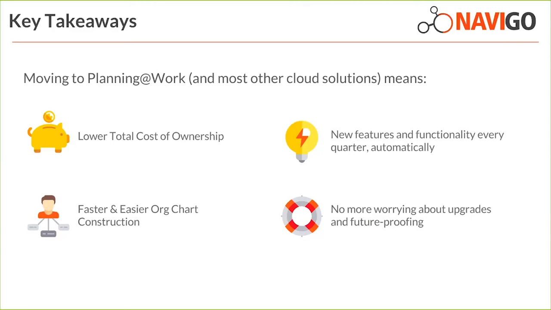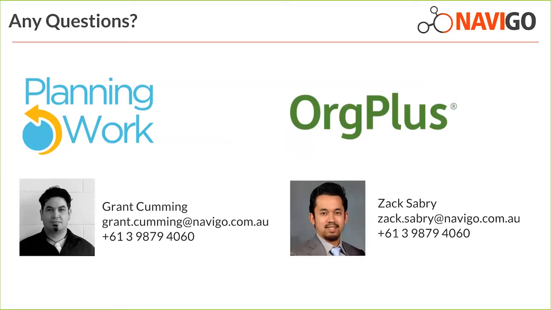Just before we close off, we will go through and answer any questions that have come through. We've got one question here, and that is, how much does it cost? With Planning at Work, the only licensing restriction you have is how many employee records you're able to chart.